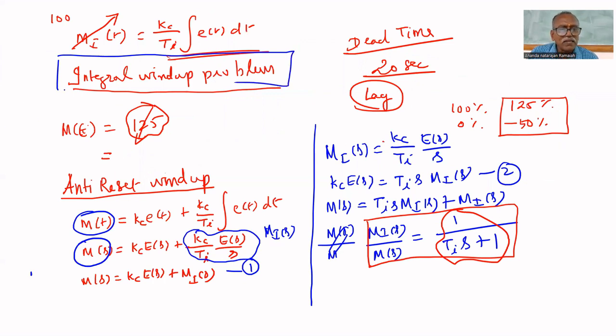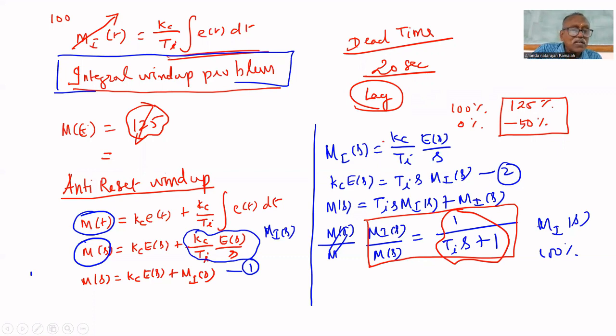To solve that problem, we have a circuit that generates Mi of s. Whenever the controller output reaches 100% or 0%, this circuit will be activated and Mi of s will be subtracted from the controller output. That time only. Therefore, it never goes beyond 100%, and there won't be any integral windup problem.